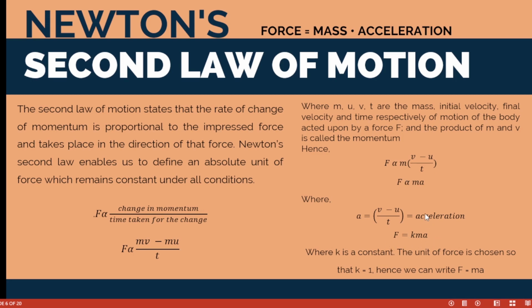Don't forget, if we are introducing an equals sign in place of the proportionality sign, we bring in a constant. So where K is a constant, the unit of force is chosen so that K is always 1. So we don't use the K, since K is 1. Hence we can write that F is equal to ma. So Newton's second law of motion gave us the formula for force, and force is mass times acceleration. I'm sure we can get our mass times acceleration from everything we've explained here.